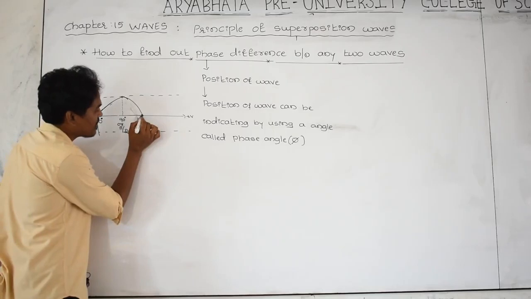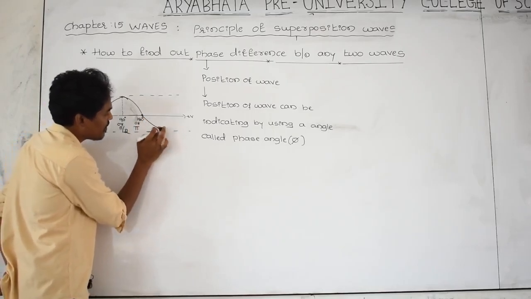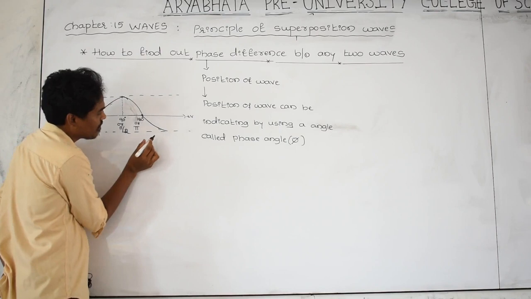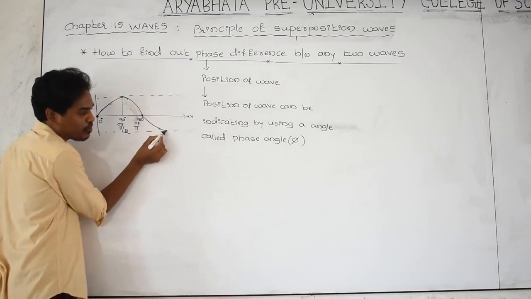Again the wave is moving like this. Again the wave is reaching this point. Where is the position of the wave? Yes, here is the position of the wave.